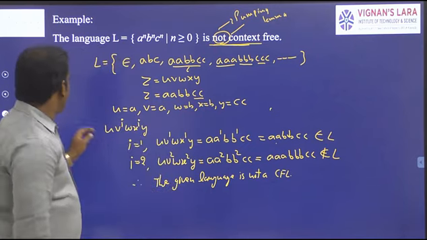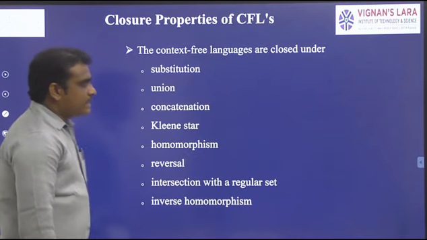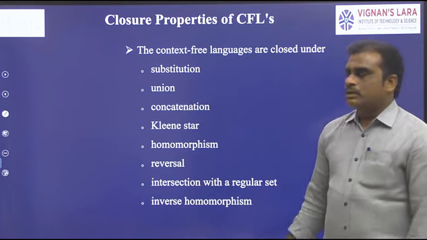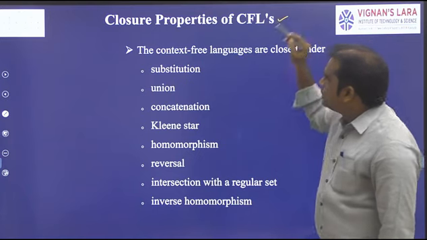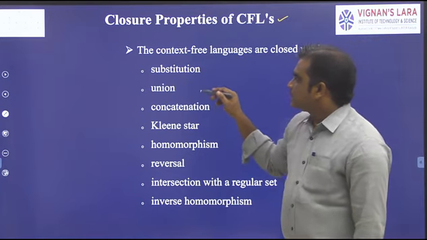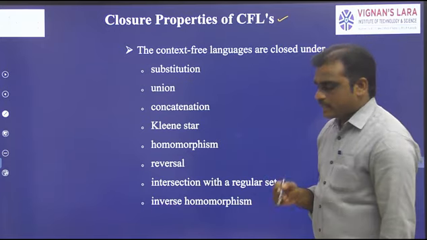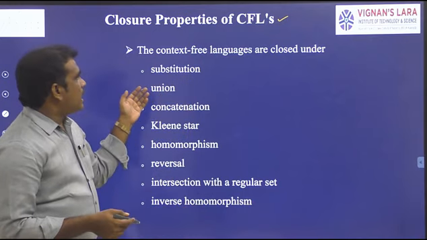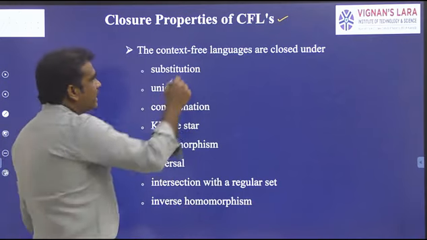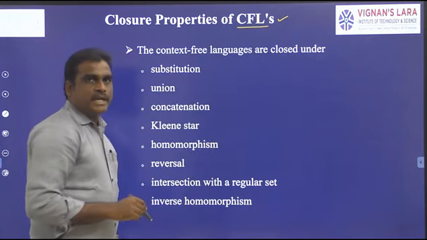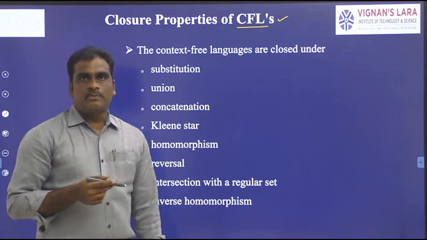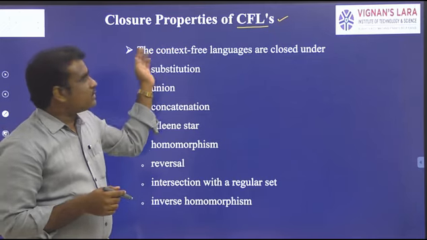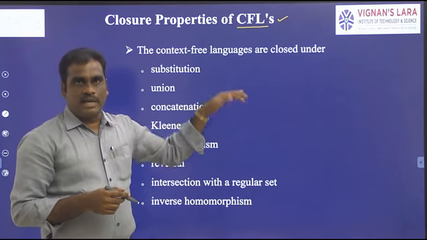And the next topic is the properties of context-free languages. This is the closure properties. Here, the proofs are not required. From an examination point of view, you simply have to write what the closure properties are. In the second unit also, we learned the closure properties of regular languages. In the same way here, we have to learn the closure properties of context-free languages.